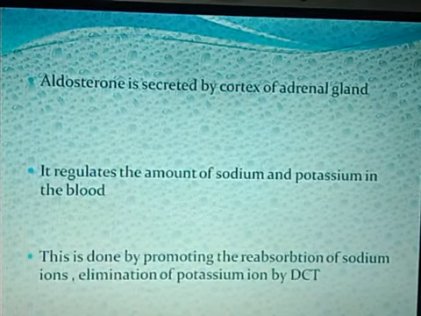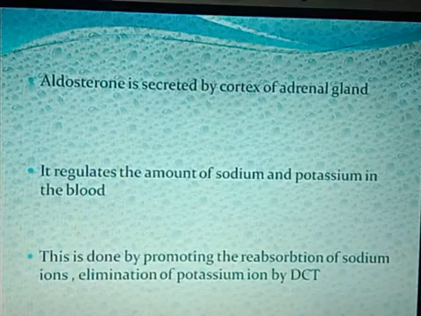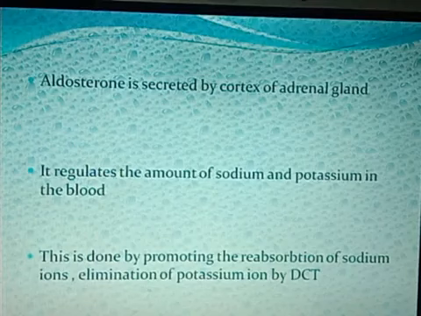This is done by promoting the reabsorption of sodium ions and elimination of potassium ions by distal convoluted tubules. So this is how this adrenal gland functions. This is brought about by promoting reabsorption of sodium ions. Sodium ions are reabsorbed and potassium ions are eliminated by the distal convoluted tubule of the nephrons.